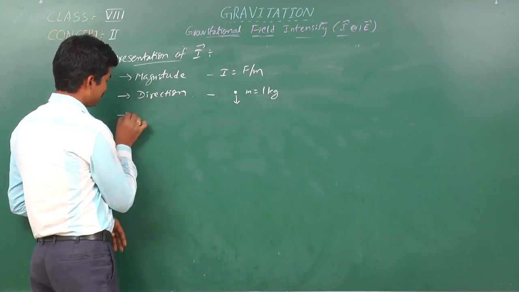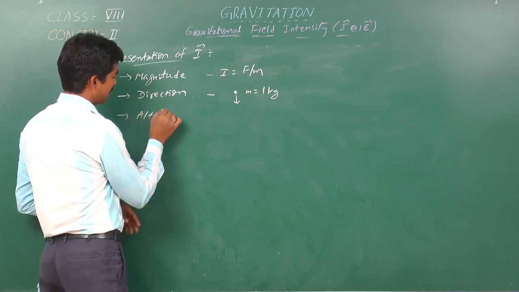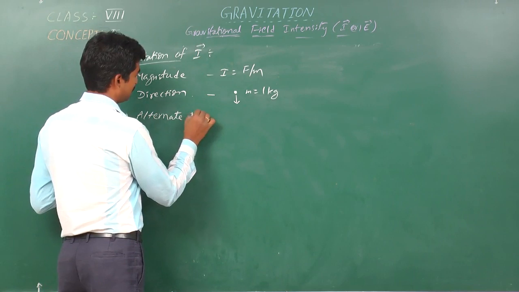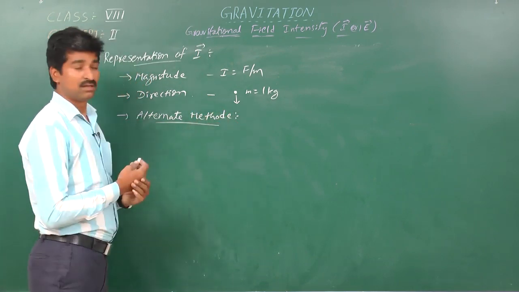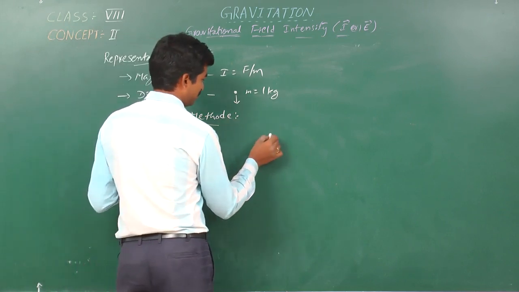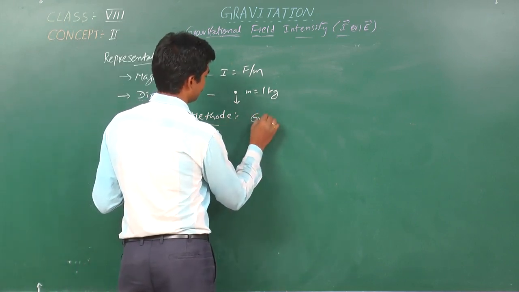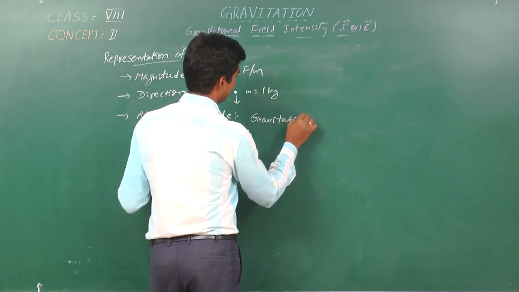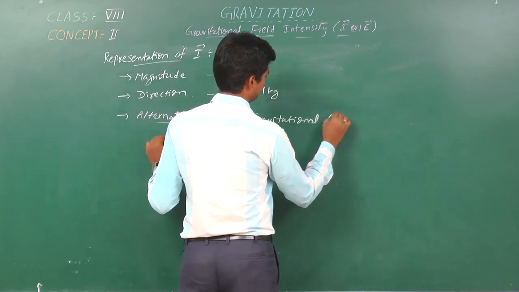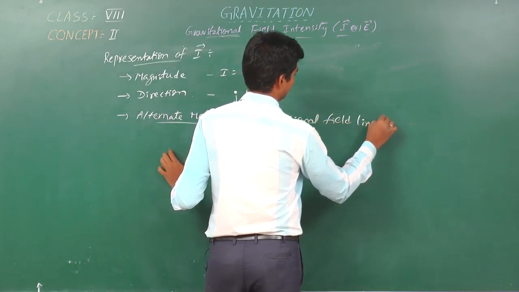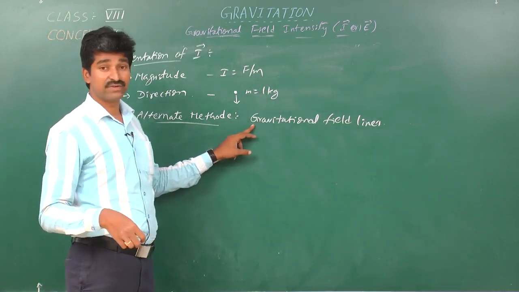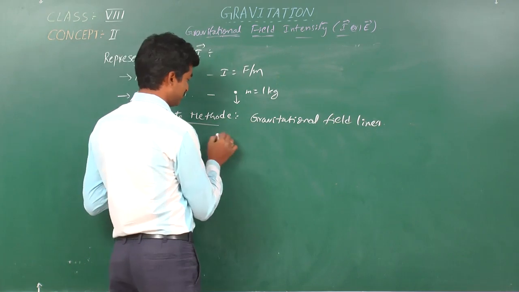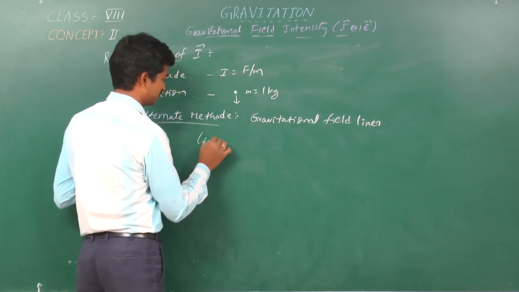So what is the alternate method to know the direction of I? It is simple. We know about gravitational field lines. What is meant by field line? Line of force.